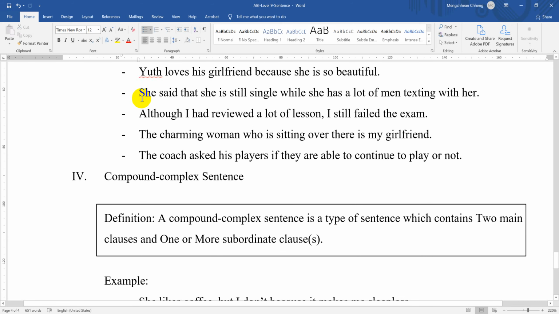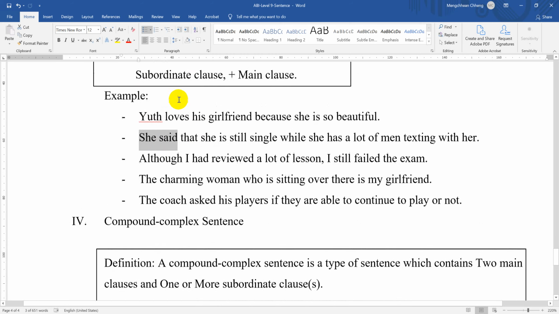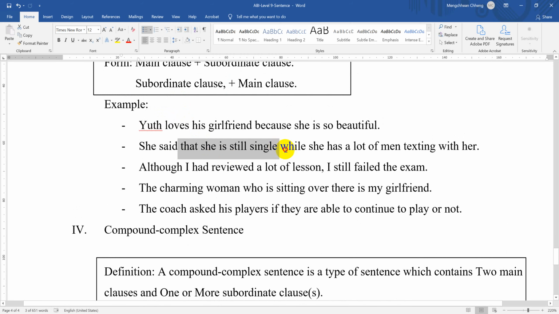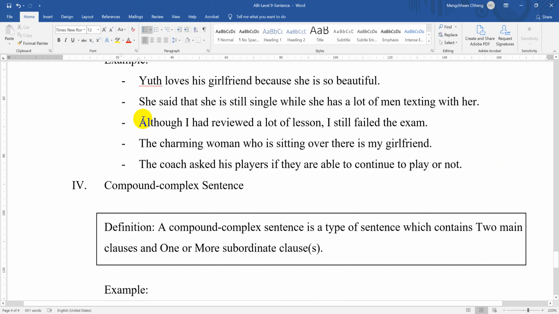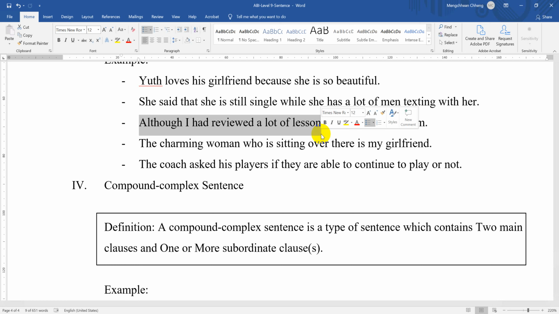She said that she is still single while she has a lot of men texting with her. From she said here, it's a main clause and it can make a complete sentence. From that to single here, it's a subordinate clause, and from while to her here, it's also another subordinate clause. So in this sentence, there is one main clause and two subordinate clauses. Although I had reviewed a lot of lessons, from although to lessons here is a subordinate clause. Why? Because it cannot make a complete sentence by itself.